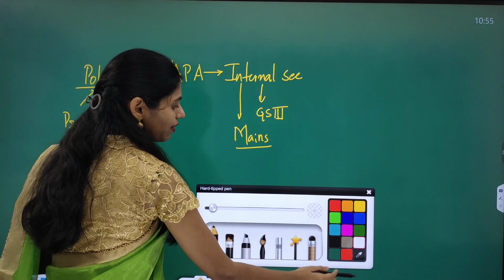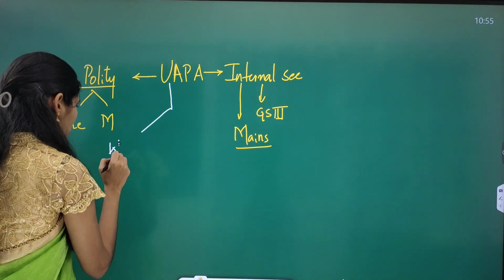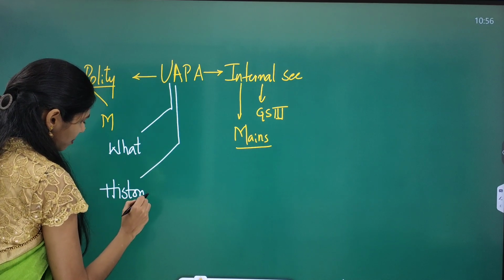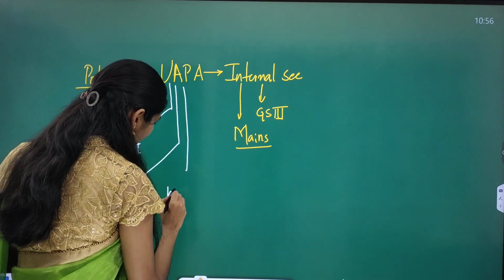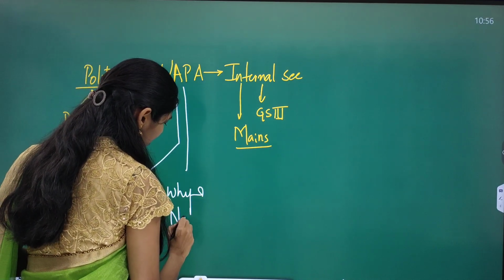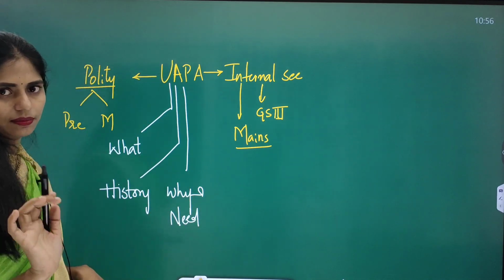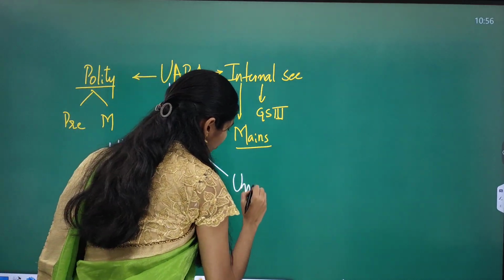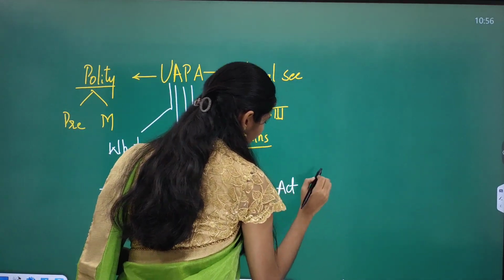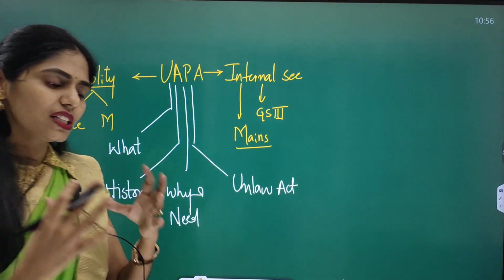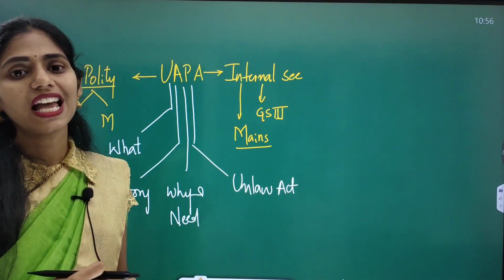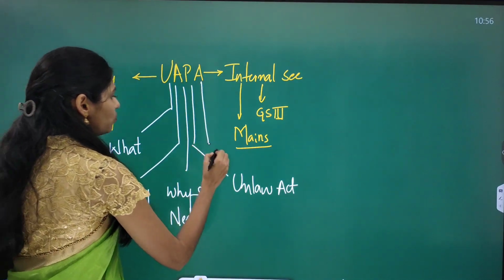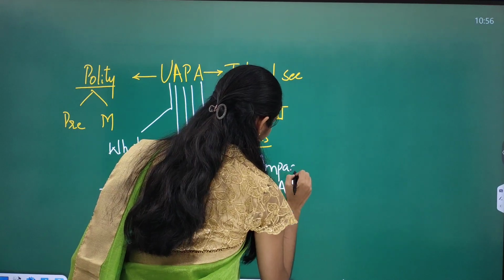So what are the dimensions you have to see? First you have to see what this UAPA is, what its history is, when we came up with this act and why we came up with this act. That means what the need was at that time. The need was to control Naxalism. Next you have to see the meaning of unlawful activities, what the examples of these unlawful activities are, whether the state government or the central government has more power to decide which activity is unlawful, and what the impact of these unlawful activities is.